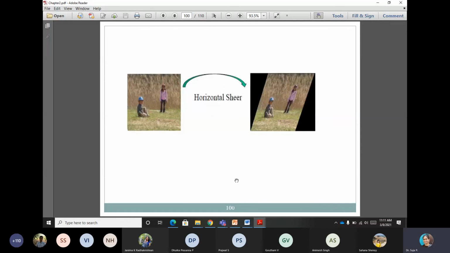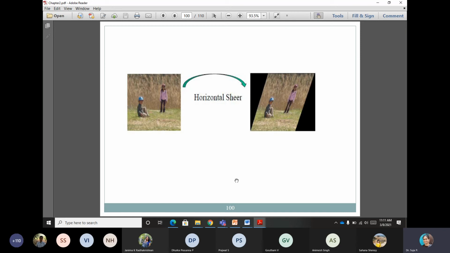The next is shear. In shear, we can perform a kind of sliding. Assume the image has a number of layers, like a stack of papers you are keeping vertically, and you give a light push from the left side. All the papers will move like layers, isn't it? That is how it happens. This is called horizontal because you are moving from left to right.